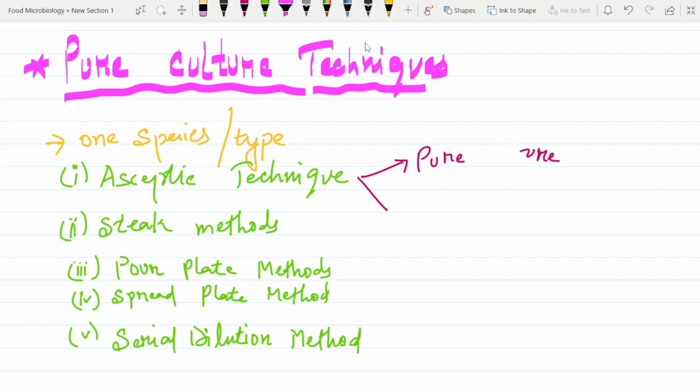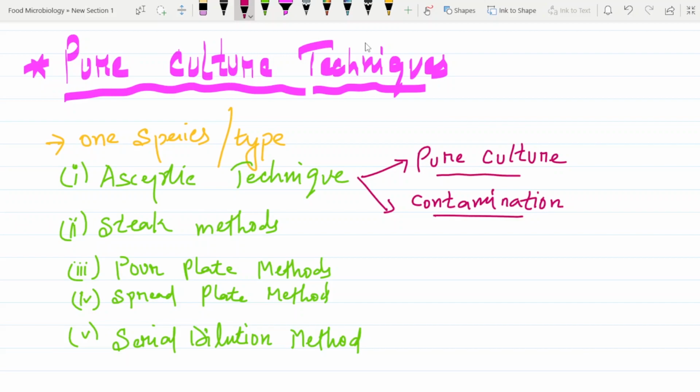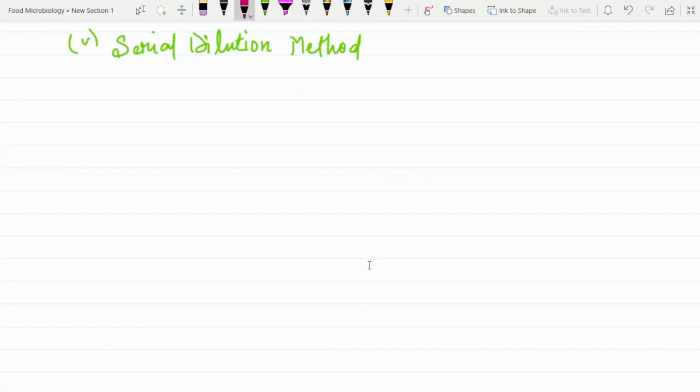One objective is to obtain pure culture, and the second is to prevent cross contamination, or so, to prevent contamination. Simple as that. Now we will learn each of the techniques, not in that much detail, but we will try to understand as much as you have to understand. Not less and certainly not more.